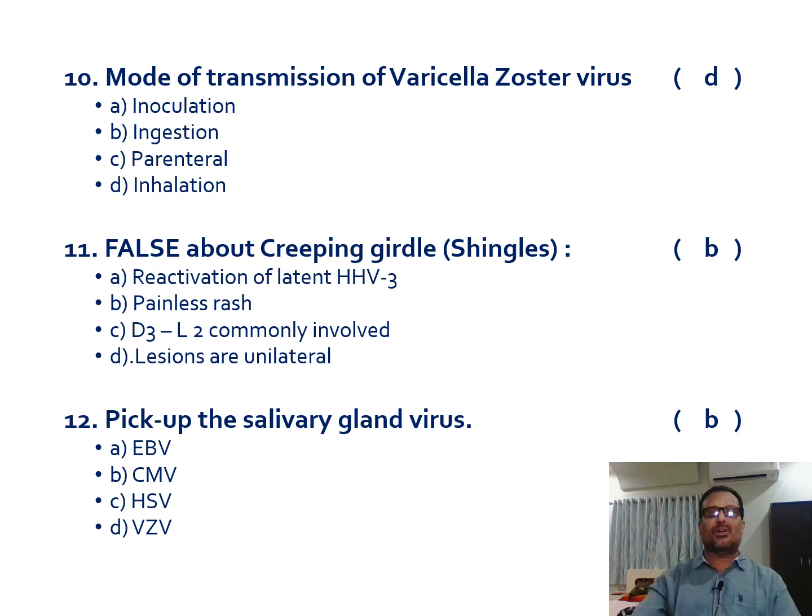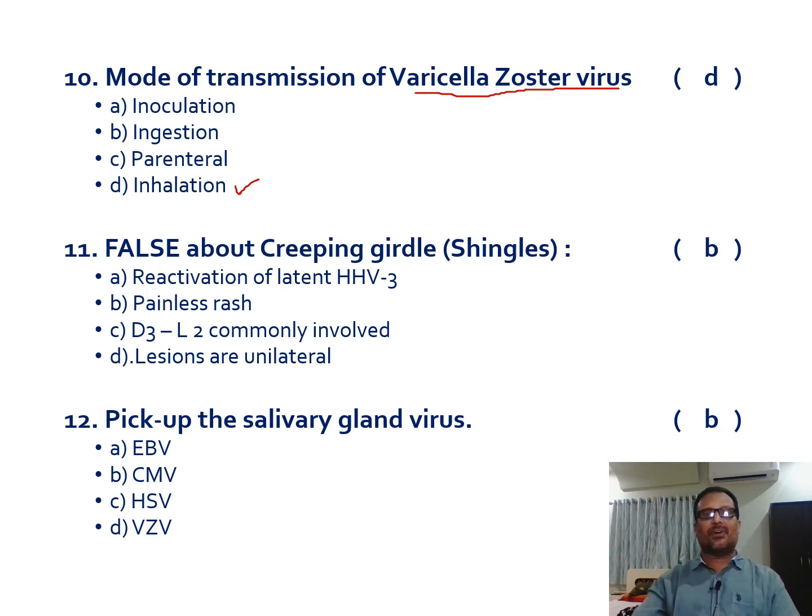But ingestion is not at all related to varicella zoster virus, and parenteral route is also not possible. Inhalation is the main mode of transmission in case of varicella zoster virus. This is the only virus which can get transmitted by means of inhalation. So the mode of transmission is important as far as varicella zoster virus is concerned, that is inhalation.